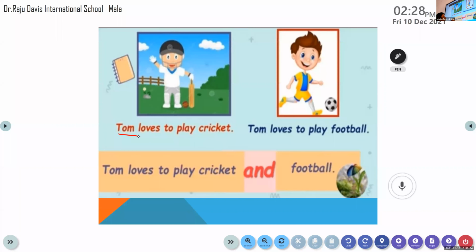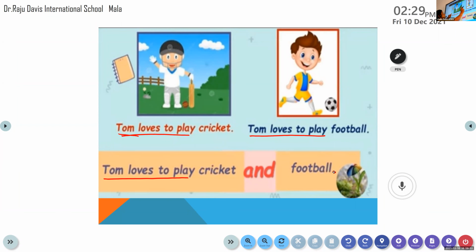Tom loves to play cricket and football. Here, Tom loves to play is repeated twice. When a word is repeated, we write it only once. So, Tom loves to play cricket and football. And place a full stop at the end of the sentence.